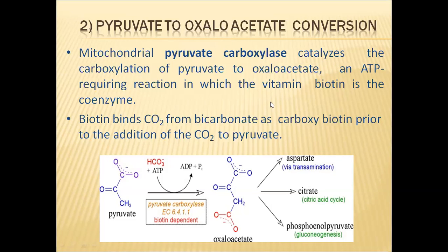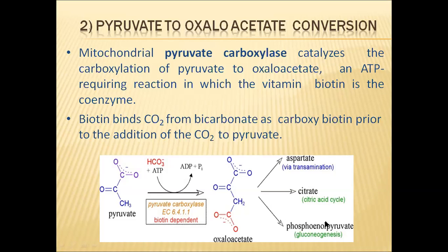And the vitamin biotin also is required in this reaction, and bicarbonate ions are also required for this reaction. From these bicarbonate ions only, pyruvic acid will get the carbon dioxide molecule. And again, after this, oxaloacetic acid will be converted either into aspartic acid or aspartate, citrate and phosphoenol pyruvate.